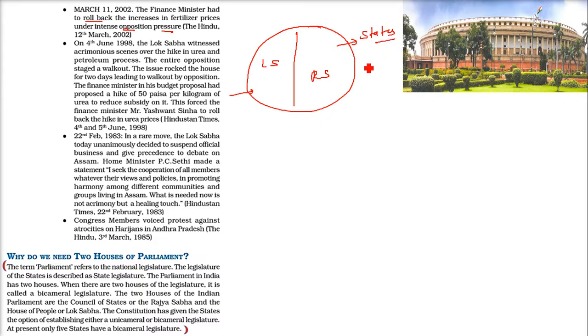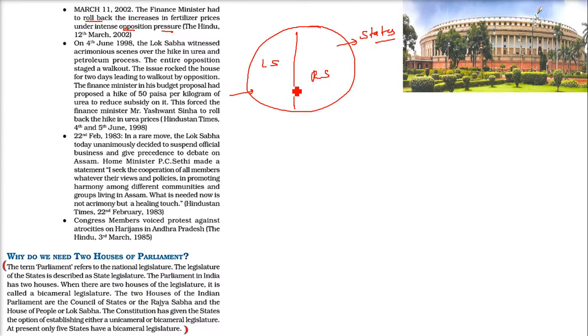There are different, diverse states, with different cultures, languages, religions, geographical and economic situations. The Rajya Sabha is for the states, and the Lok Sabha is for the center, the federal level. It reflects a federal structure. So these two combined are called the parliament.